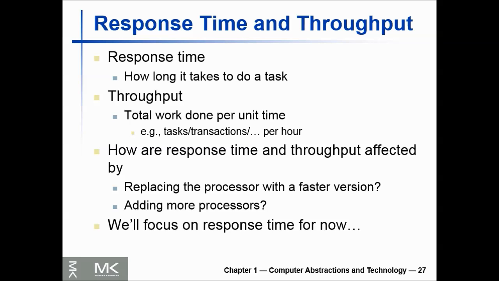Thus, in many real computer systems, changing either execution time or throughput often affects the other. So, in discussing the performance of computers, we will be primarily concerned with response time, and to maximize performance, we want to minimize response time or execution time for some tasks.